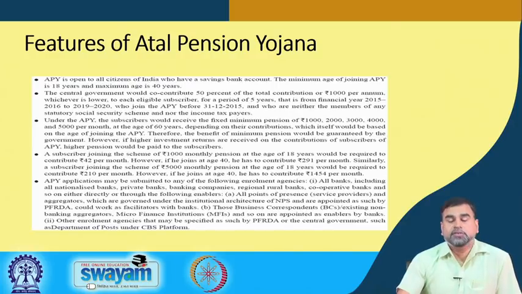Basically, this scheme is provided only to low income people who do not come under any income tax bracket. So, this is a new scheme for providing social security or retirement benefits to people who may not be highly organized employees, but who also need some security for their family.